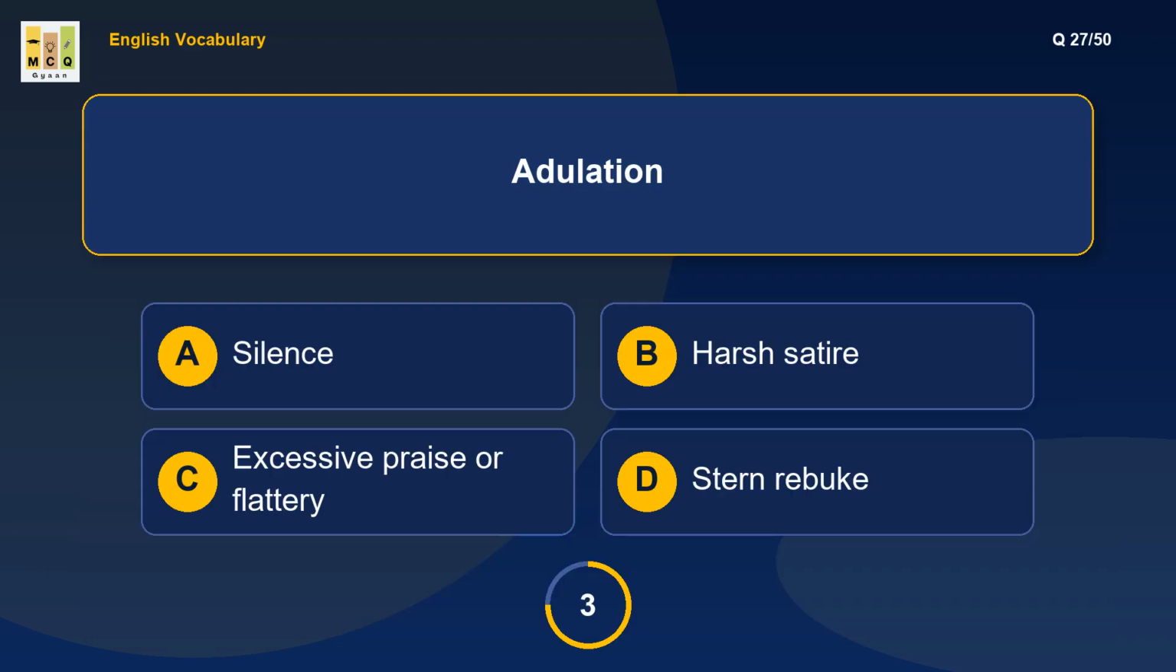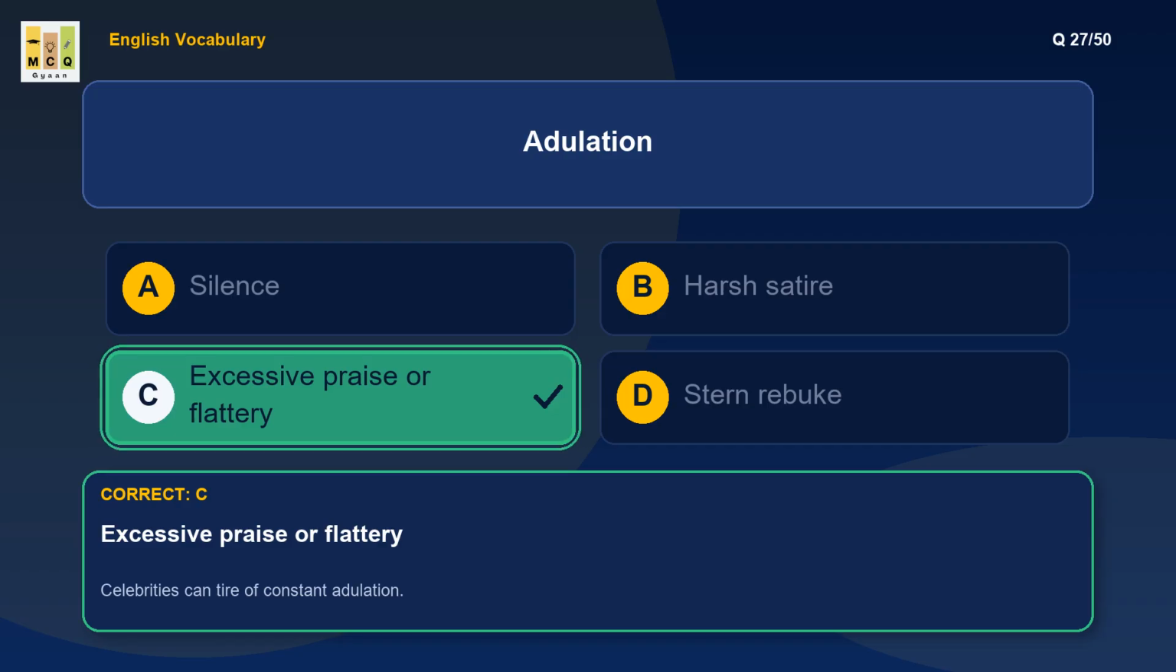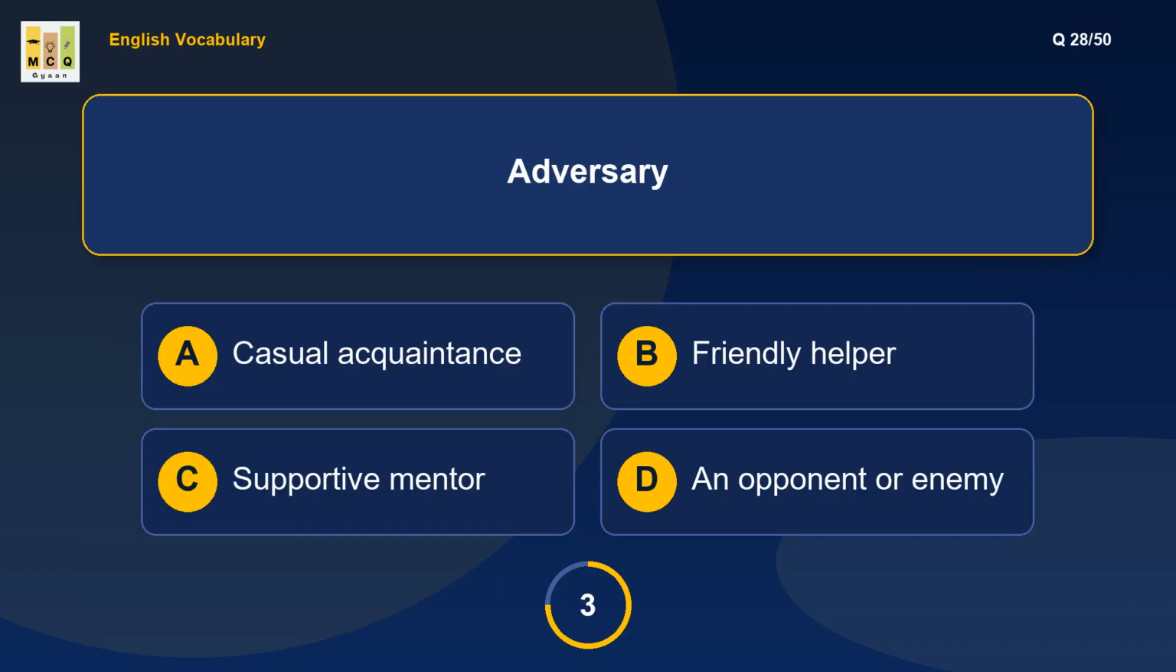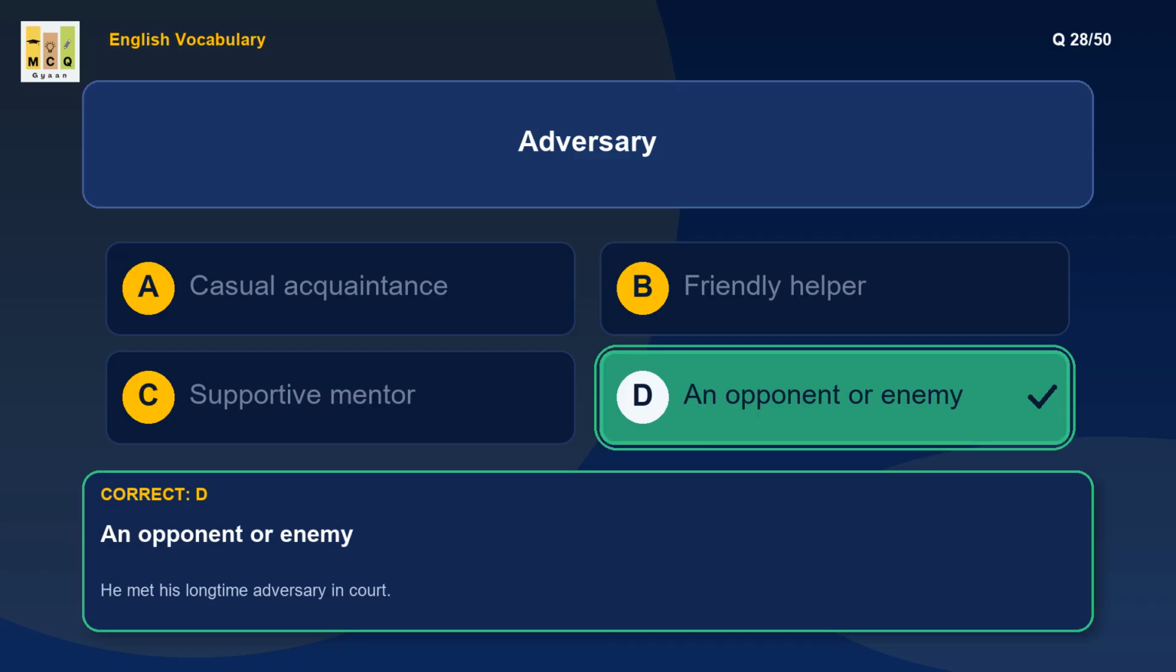What is the meaning of adulation? Adulation means over-the-top admiration. Example: celebrities can tire of constant adulation. What is the meaning of adversary? An adversary is an opponent. Example: he met his longtime adversary in court.